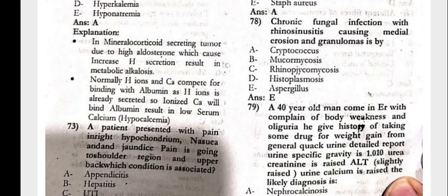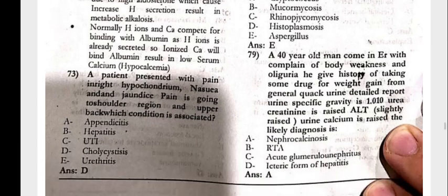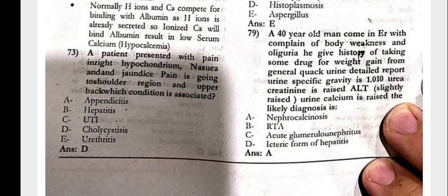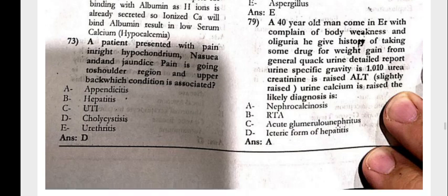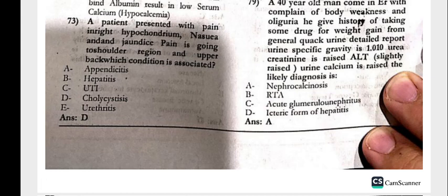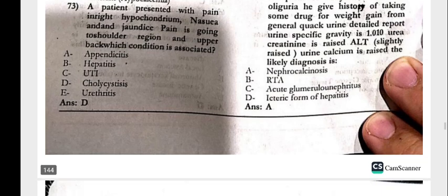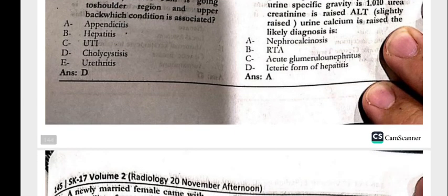The chronic fungal infection with the rhinosinusitis causing medial erosion and granulations is by the Aspergillus. 79. The 40-year-old man came in the ER with the complaints of body weakness and oliguria. He gives history of taking some drug for weight gain from the journal Quack. Urine detailed report: urine specific gravity is 1.010. Urea creatinine is raised. ALT and the calcium is raised. The likely diagnosis is the nephrocalcinosis.